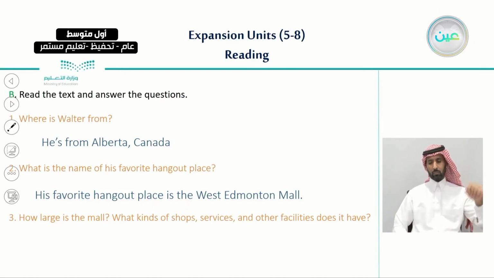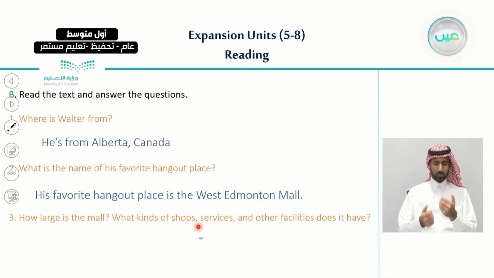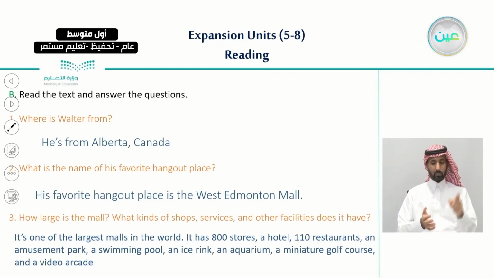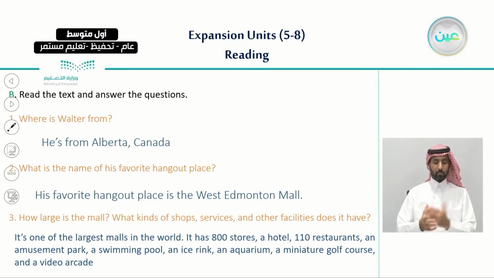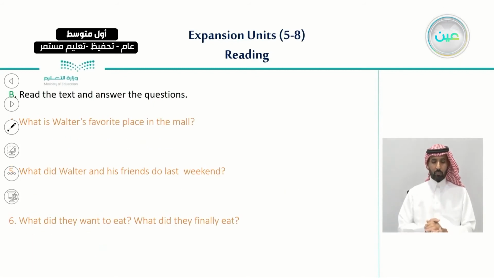And the third question is, how large is the mall? What kinds of shops, services, and other facilities does it have? So the answer is, it is one of the largest malls in the world. And it has 800 stores, a hotel, and 100 restaurants. Not only this, but also an amusement park, a swimming pool, an ice rink, an aquarium, a miniature golf course, and a video arcade.